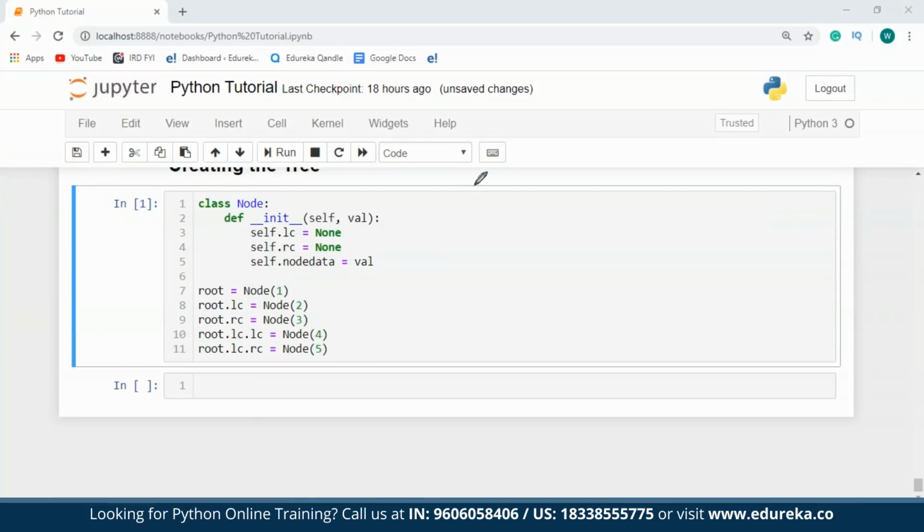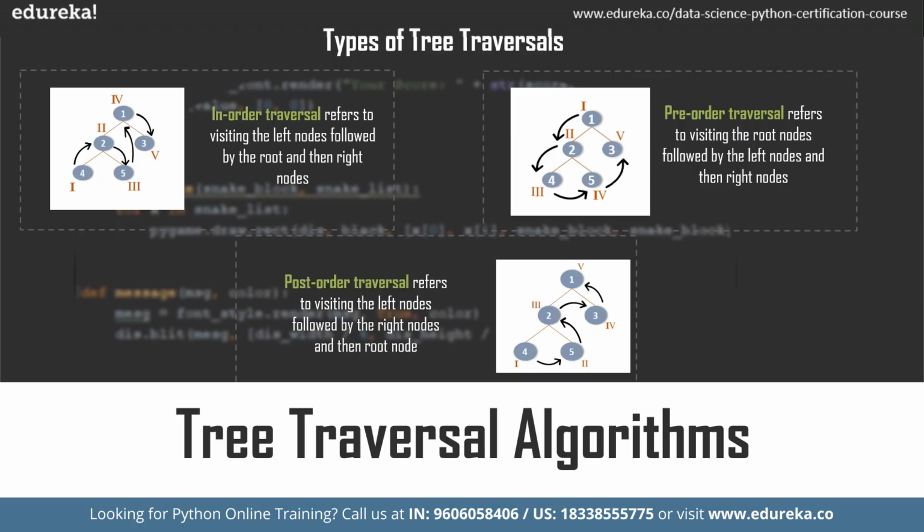So at the first step, I'll have my root node that is created, and that will be node 1. Following that, I'll have a left child for this node, so that will be 2. And then a right child will be created for 1, that is 3. Now again, node 2 will have 2 children, that is left child will be node 4 and right child will be node 5. So I hope you guys are clear with this concept. So now I'll just erase this drawing. So now let's move on and see how you actually do the in-order traversal.